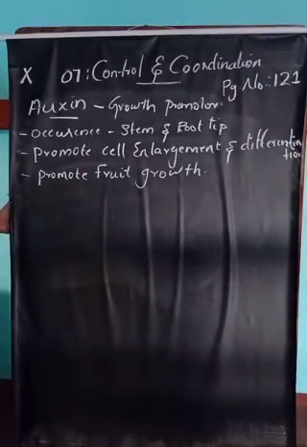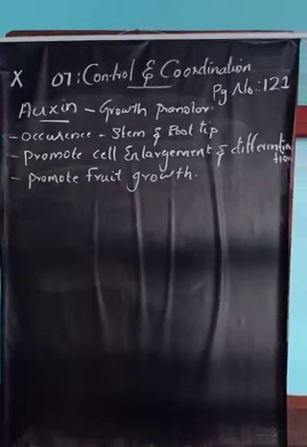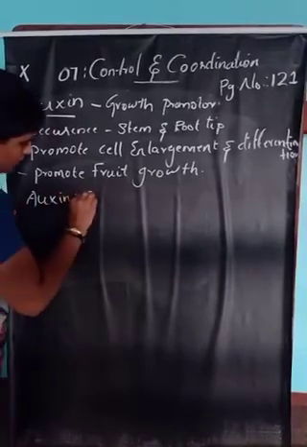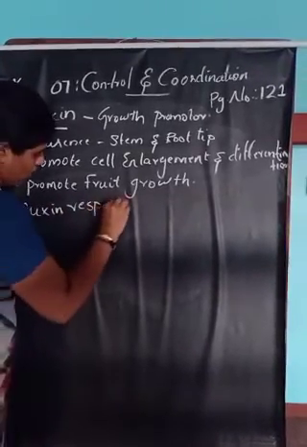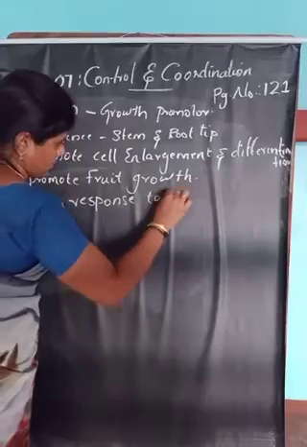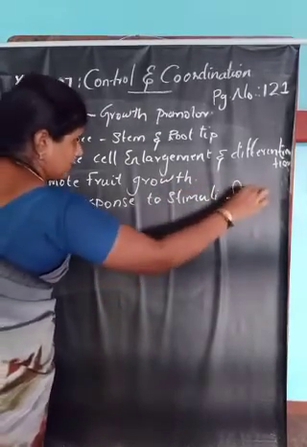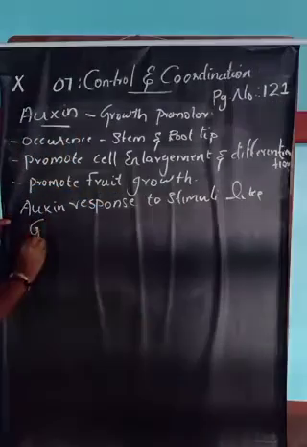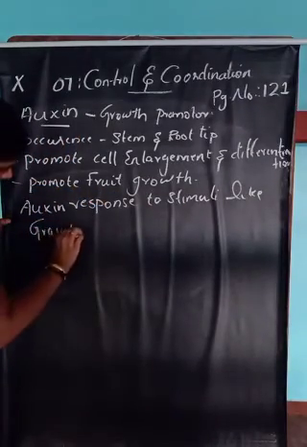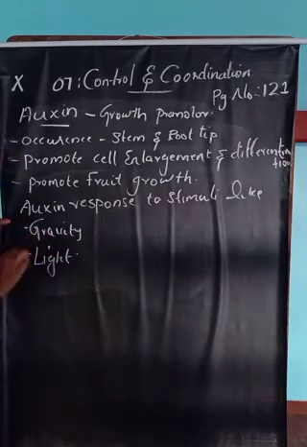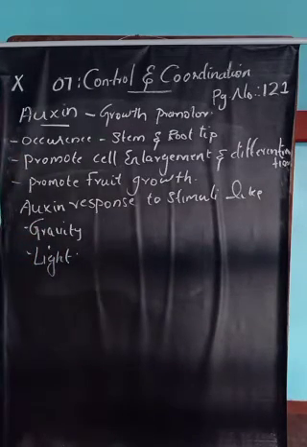Then how may auxin respond to stimuli? Auxin responds to stimuli like gravity and light. Light and gravity are the two stimuli which auxin responds to.